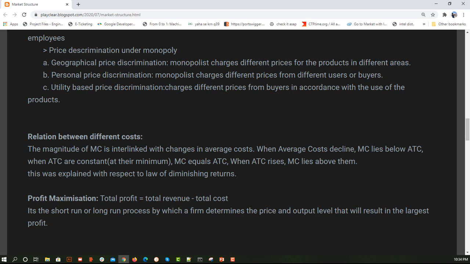At that time, initially I am getting good returns when compared to the investment. When I increase to 2, when I increase to 3 chefs, I am still getting a rate of income that is continuously increasing initially. So at that time, my average total cost is less. Now as soon as I increase my number of chefs, suppose from 3 chefs to 10 chefs, there is some congestion, so each chef can use only 2 resources at a time, because overall I have 20 resources.